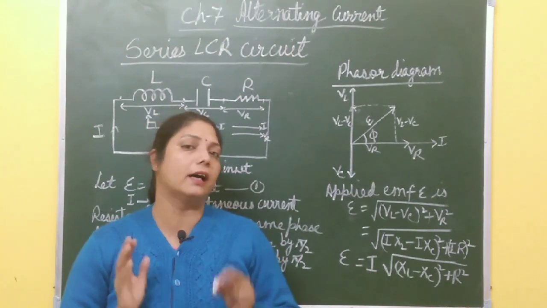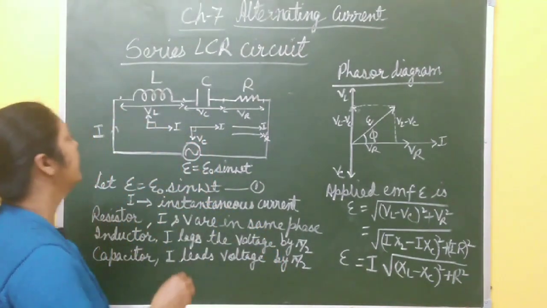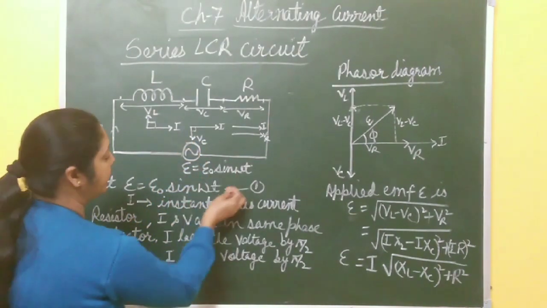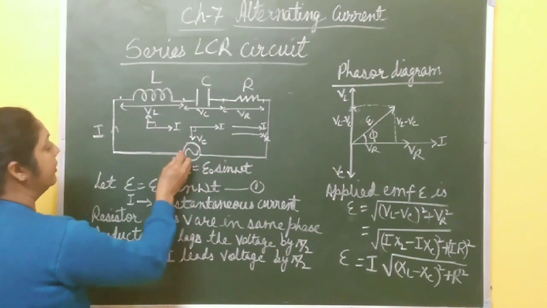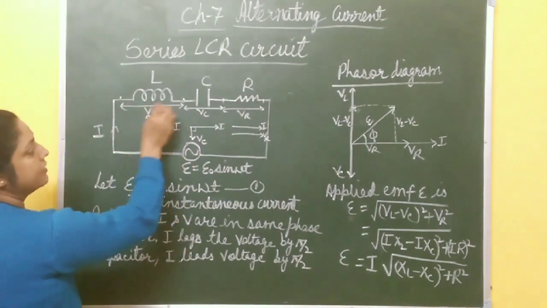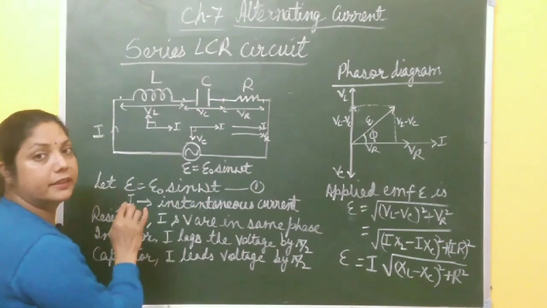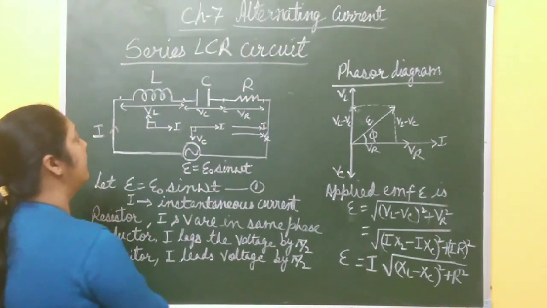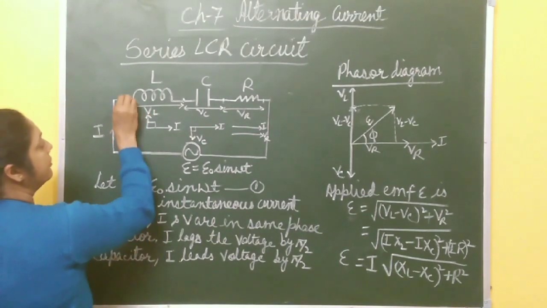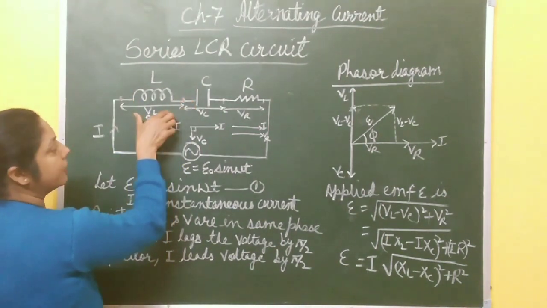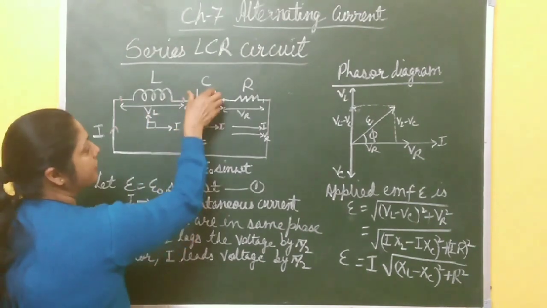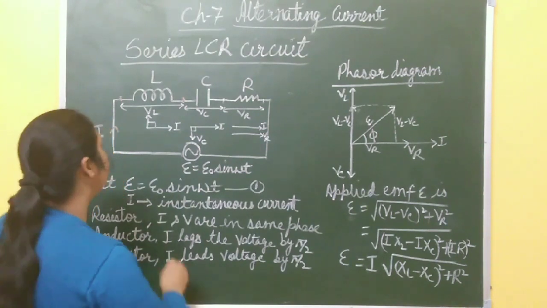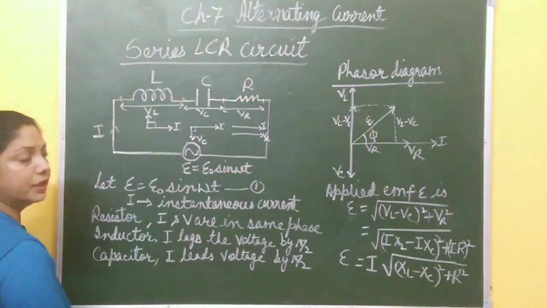When L, C and R are all connected in series, here this is an alternating voltage, right? E equal to E naught sin omega t, equation number 1. Then when it is connected to L, C and R, all in series, instantaneous current flows through L, C and R. Let VL be the instantaneous voltage across L, VC be the voltage across C, and VR be the voltage across R when instantaneous current flows through the circuit.